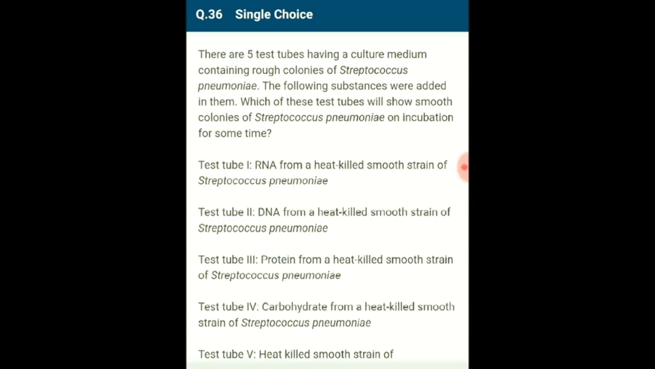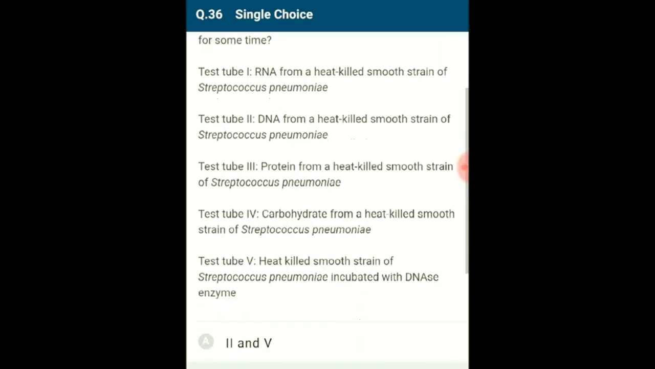Question number 36. There are 5 test tubes having a culture medium containing rough colonies of Streptococcus pneumoniae. The following substances were added in them. Which of these test tubes will show smooth colonies of Streptococcus pneumoniae on incubation for some time? So here there are 5 test tubes given. This example is the basis of Avery, MacLeod and McCarthy's experiments. They proved that DNA is the genetic material.